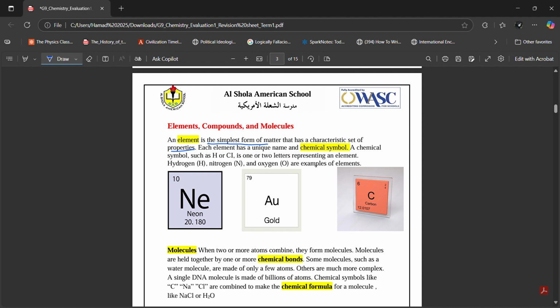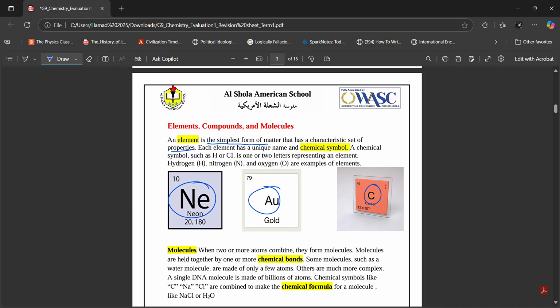If you look at the periodic table, you will see that there are, I believe, 120 elements. If I'm not wrong, I might be wrong. Maybe there's more than that. But each box in the periodic table has a symbol like Ne, Au, C. These symbols are symbols for different elements. The periodic table has all the elements that exist in the universe.